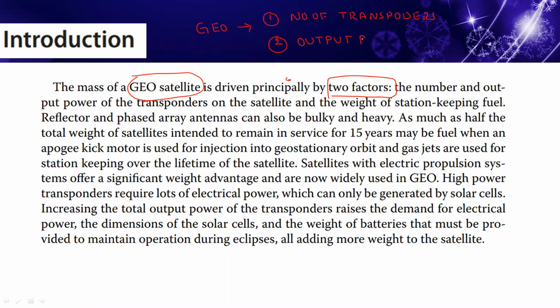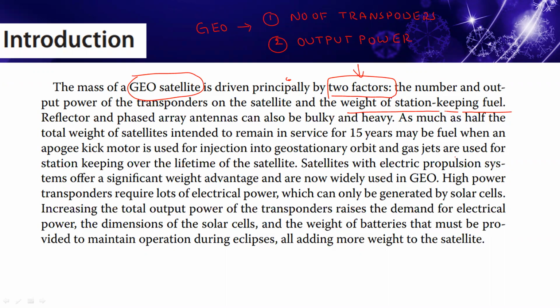These are the most important parameters, the two factors applicable to GEO satellites: the number and output power of the transponders on the satellite, and also the weight of the station keeping fuel. These are very important aspects for GEO satellites.